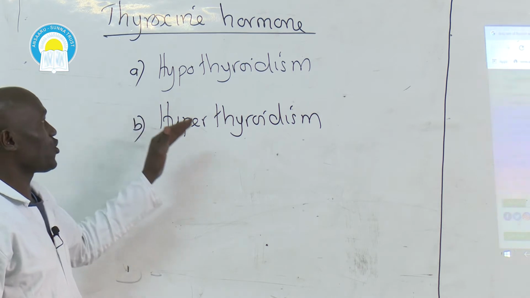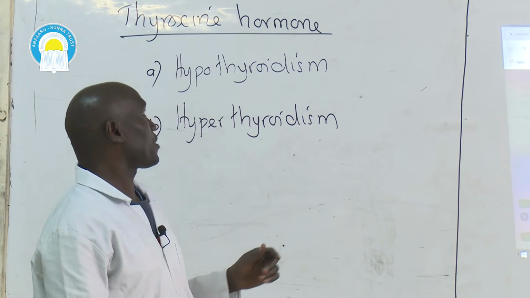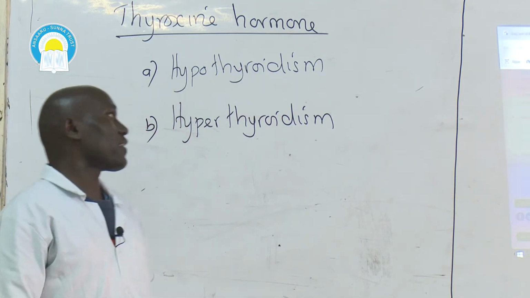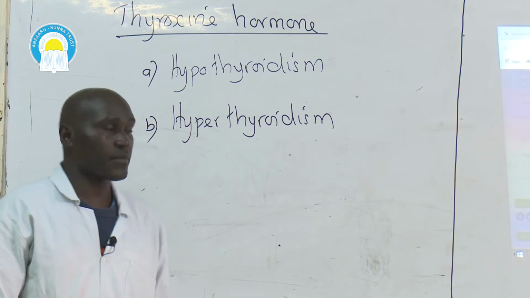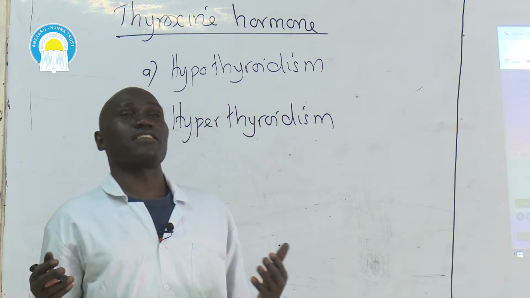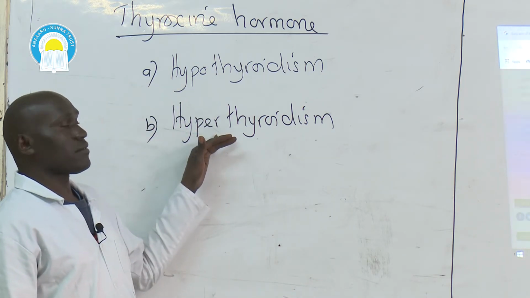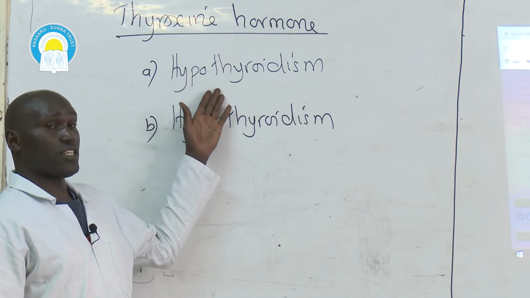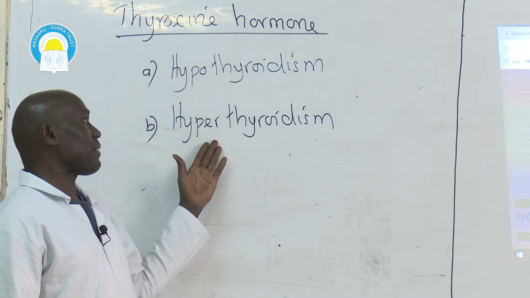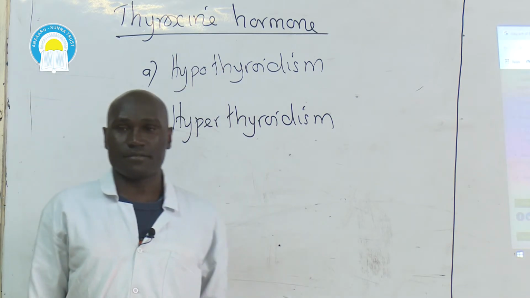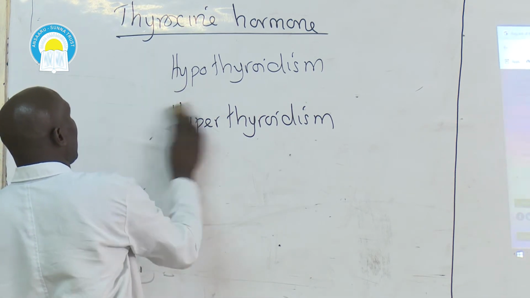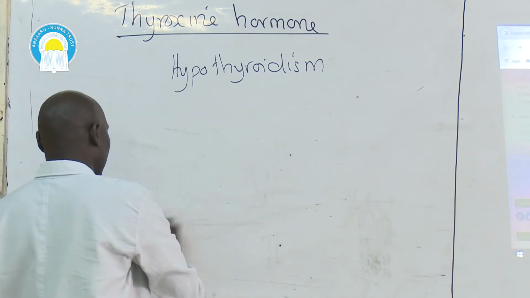Hypothyroidism is a condition in which there is under-secretion of thyroxine hormone. That means there is deficiency of thyroxine hormone within the body. Hyperthyroidism is a condition in which there is excessive secretion of thyroxine hormone. Hypothyroidism, deficiency of thyroxine hormone. Hyperthyroidism, excessive secretion of thyroxine hormone. Then let's start off with hypothyroidism and then look at the effects.